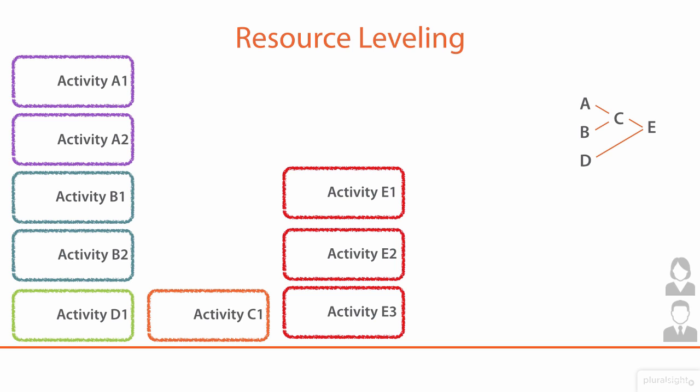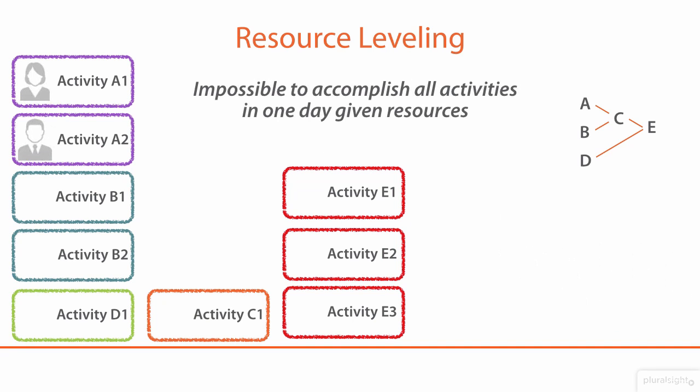So if we begin to apply them to our different activities here, we see that it's impossible to accomplish all of what we possibly could on day 1 with only these 2 resources available. So instead, we need to go ahead and spread this schedule out to account for when project work can actually be completed, not just based on dependencies between activities, but also based on the resources we have.